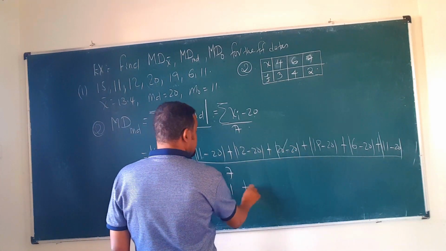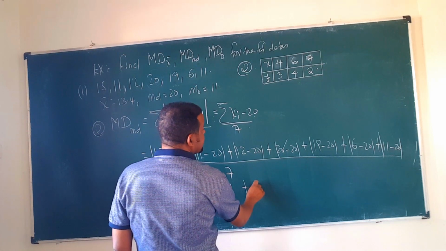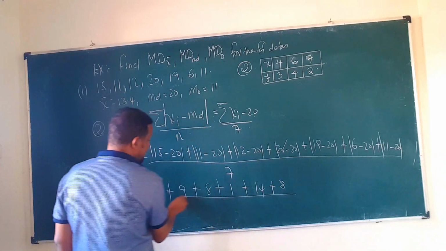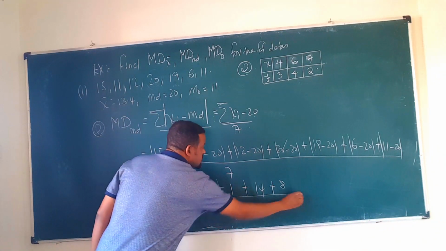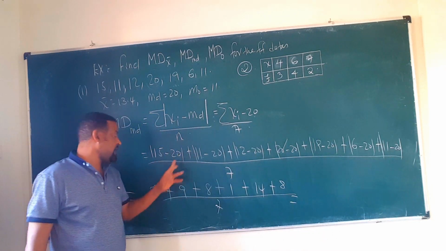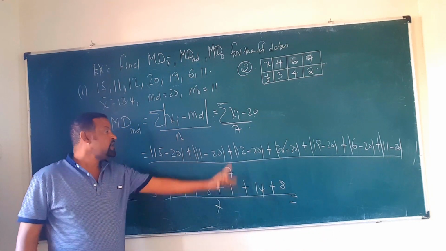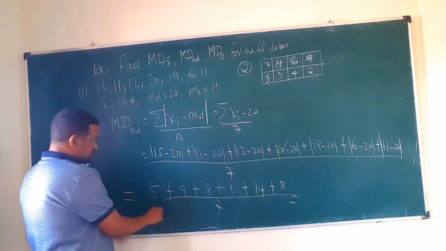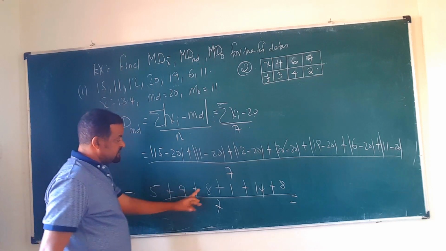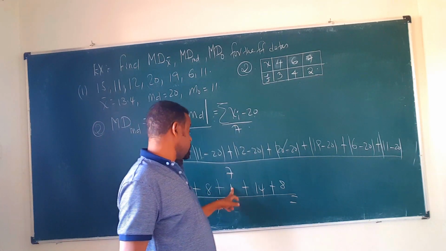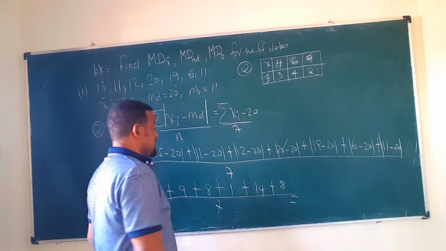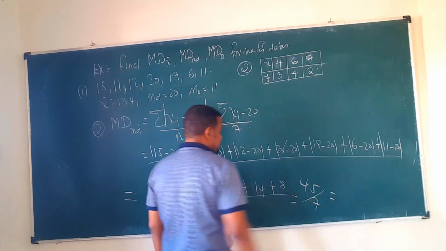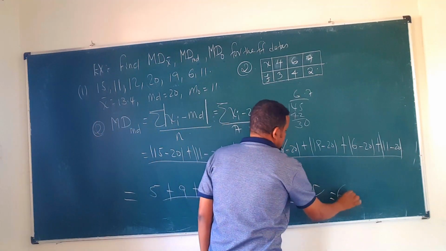That one is 1, plus 6 minus 20 is, I think, 14. Plus, from 11, 20 is 8 again. Who do you divide this by? By 7. So 5 and 9 is 14, 14 and 8 is 22, 22 and 1 is 23, 23 and 14 is 37, 37 and 8 is 45. Divided by the seventh, 45 over 7 means 6.4.